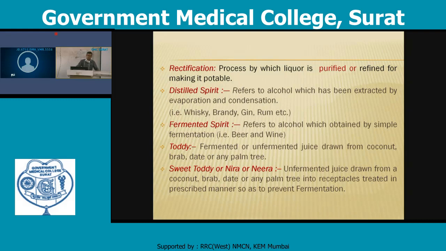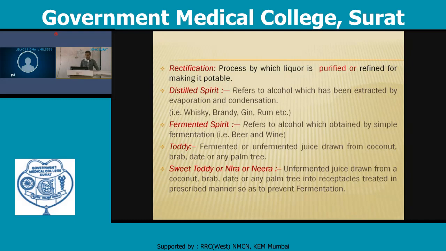Fermented spirit refers to alcohol that is obtained by simple fermentation. For example, beer and wine are directly fermented from the sugar of various substances. Toddy is fermented or unfermented juice drawn from the coconut, grape, date, or any palm tree. Sweet toddy, or nira, is unfermented juice drawn from these trees and collected and treated in the prescribed manner so as to prevent fermentation.